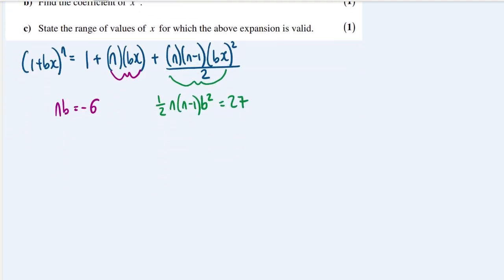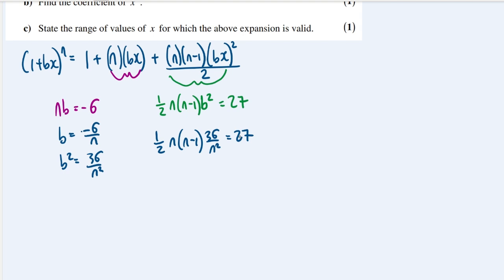Okay, I think the best way to solve this is to substitute in for b. So I'm going to make b the subject over here, square both sides to get 36 over n squared, and then replace over here 1/2 n minus 1, and this is going to be 36 over n squared is equal to 27.